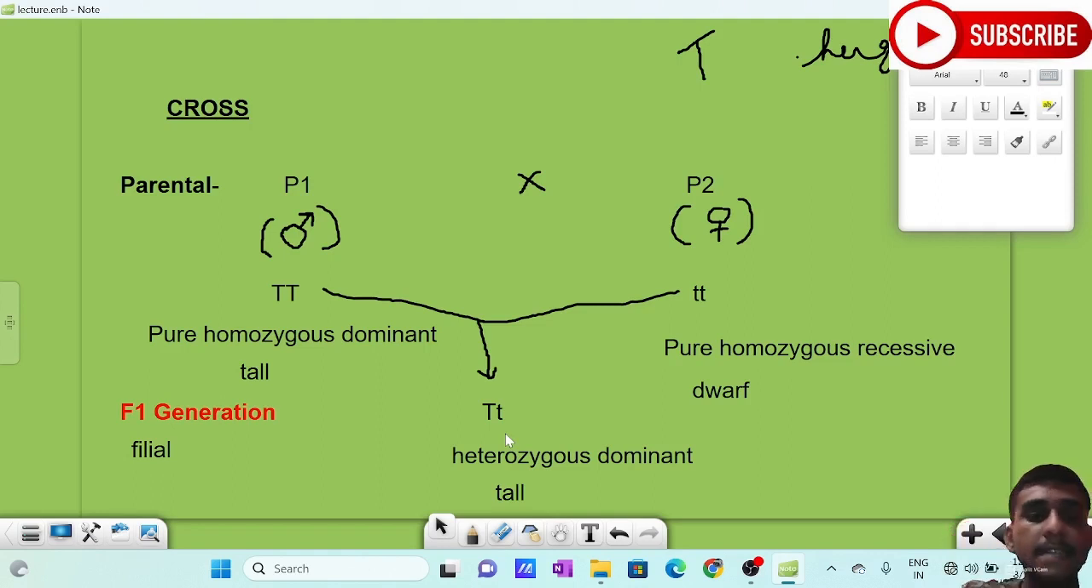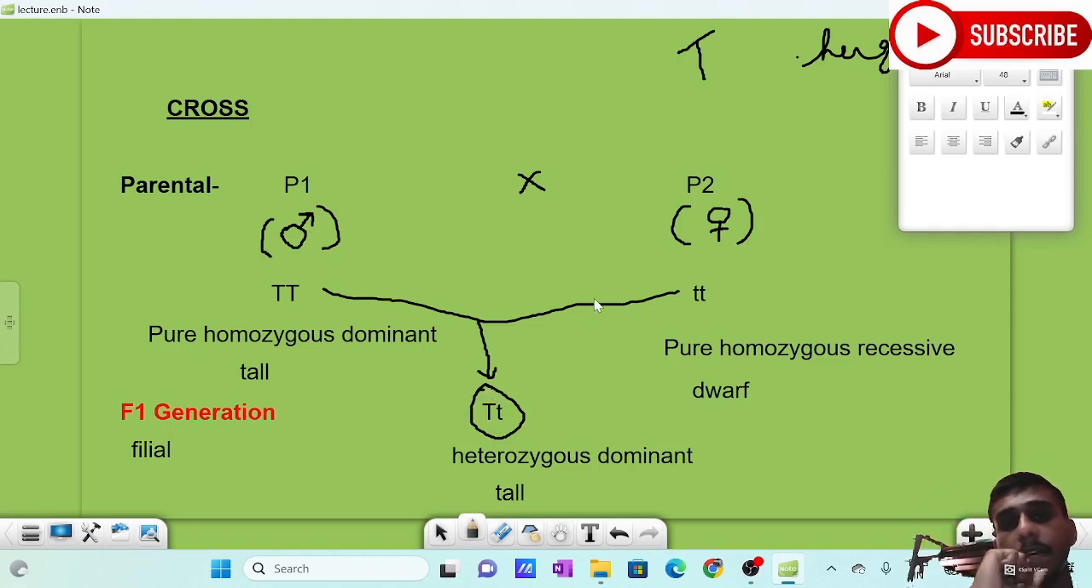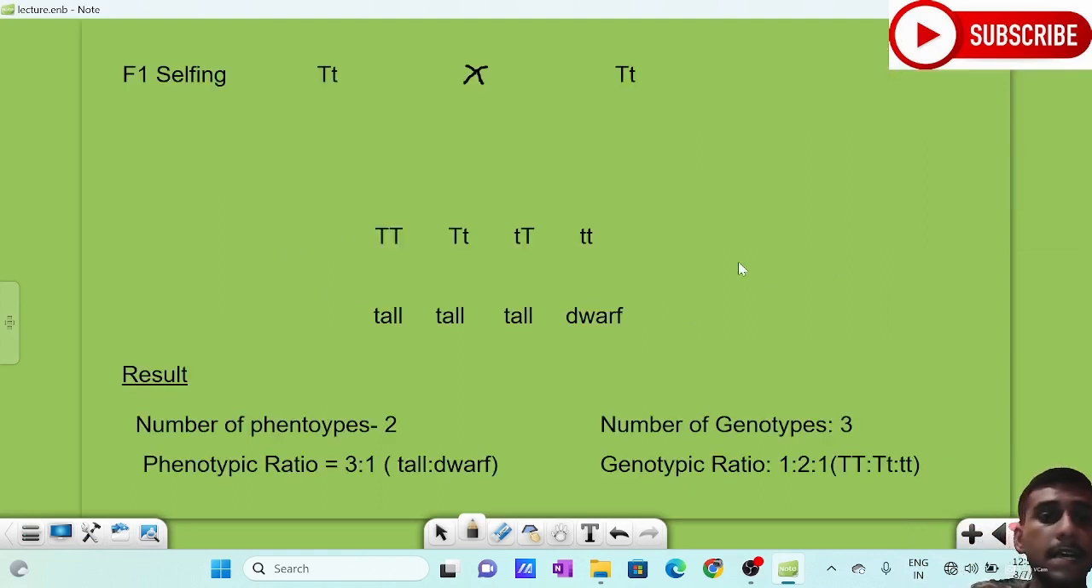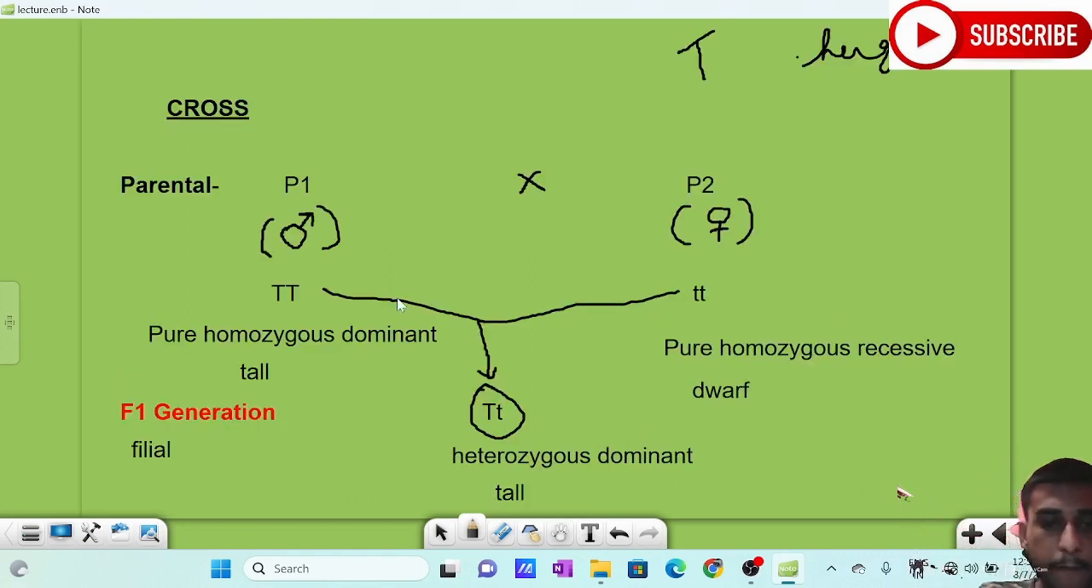So in order to understand it, he conducted the next experiment, which is selfing the F1 generation. We know that the F1 generation genotype is Tt. Then what is selfing? We are going to the next part of this experiment, which is about the selfing of the plant. Here, TT means the gamete formed will be capital T, and here the gamete formed will be small t.